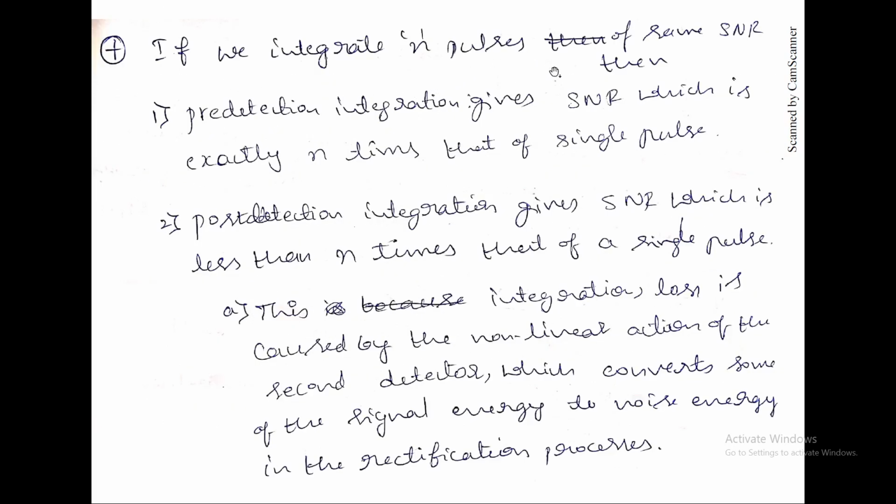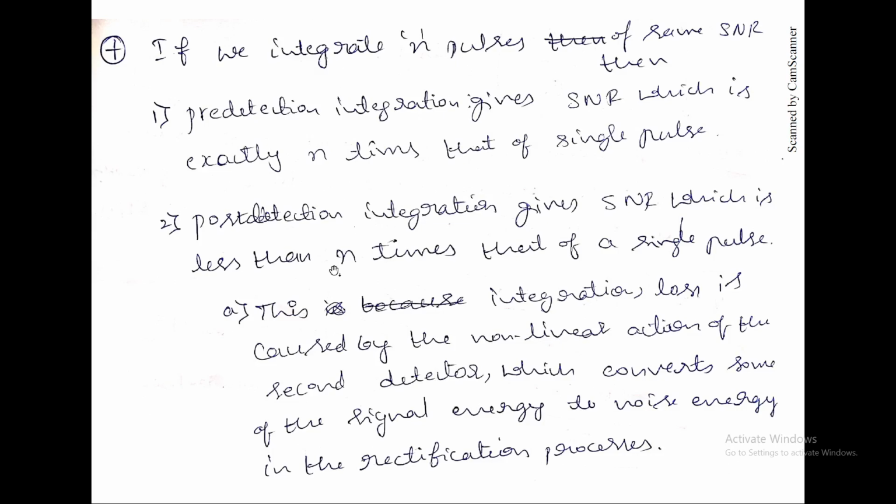If you integrate n pulses, the SNR will be n times, right? Pre-detection integration gives an SNR which is exactly n times that of a single pulse. Post-detection integration gives an SNR which is less than n times that of a single pulse. This is because integration loss is caused by the non-linear action of the second detector.